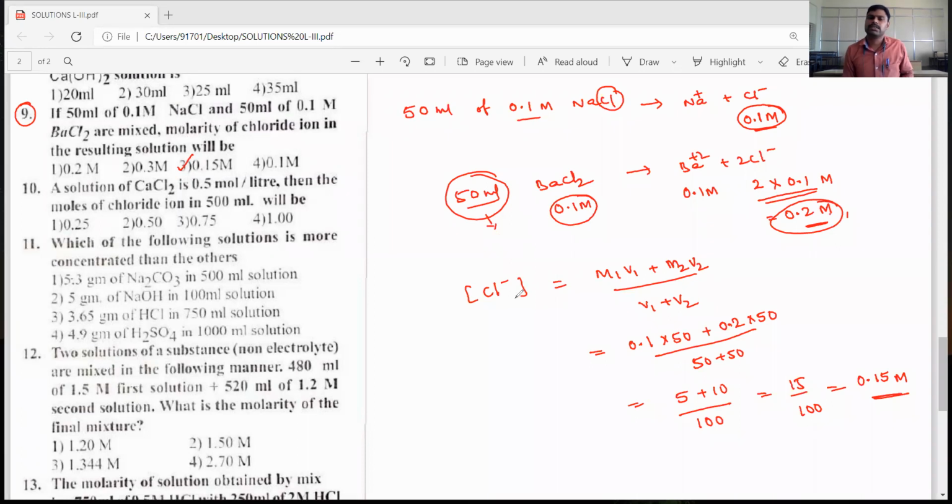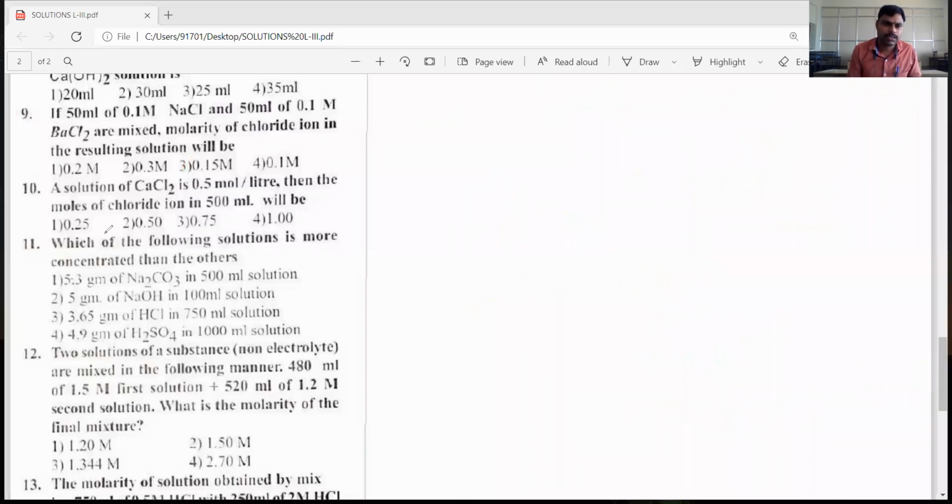Then the resultant concentration of chloride ions is the first solution's chloride ion concentration and its volume, plus the second solution's chloride ion concentration and its volume, divided by total volume. Then we got the resultant chloride ion concentration. Okay, dear students, let's go for the 10th question. What is the 10th question, dear students? The 10th question, calcium chloride CaCl2, 0.5 mole per liter is present. Then how many moles of chloride ions are present in 500 ml, they ask.